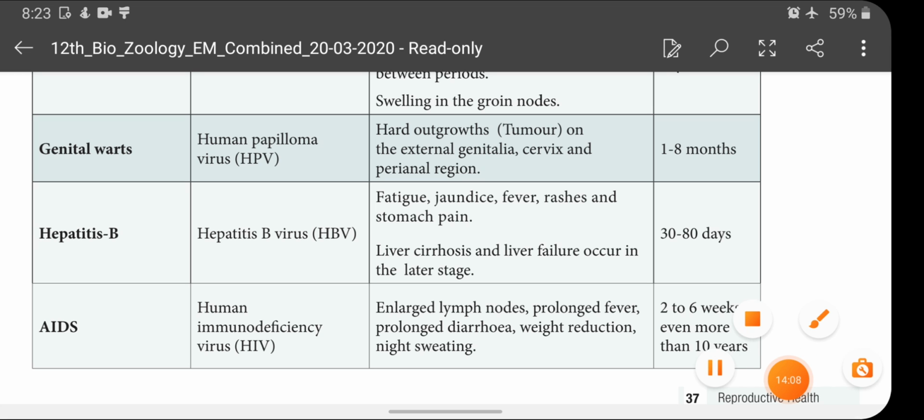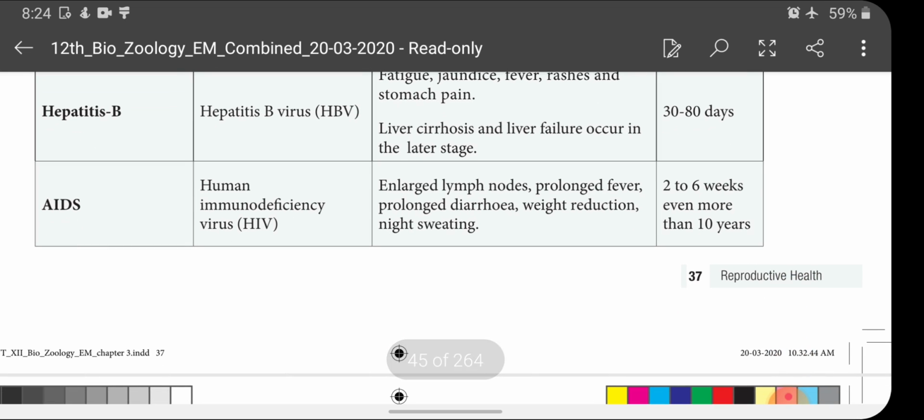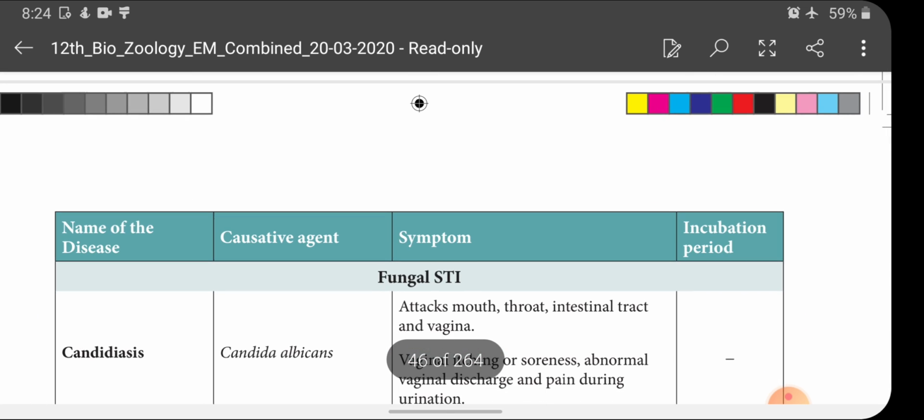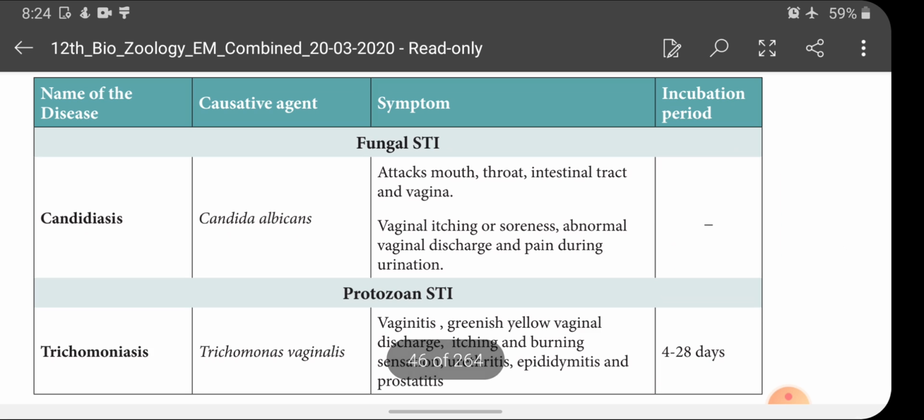Okay, and AIDS, caused by the human immunodeficiency virus. Enlarged lymph nodes, prolonged fever, prolonged diarrhea, weight reduction and night sweating are the symptoms of AIDS. The incubation period is 2 to 6 weeks, even more than 10 years also. So children, so far I have discussed viral sexually transmitted infections. Hope you are clear. Next we are going to enter fungal STIs.